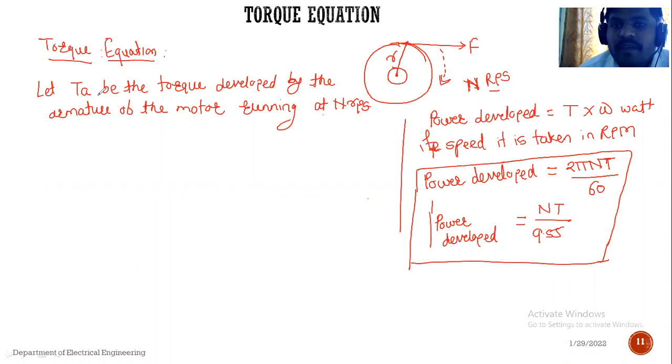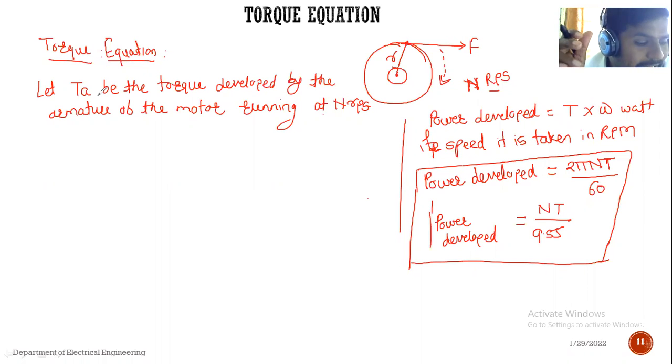Okay, see, we are considering the armature torque T A as the torque developed in the armature of the motor when the motor is running at n revolution per second.